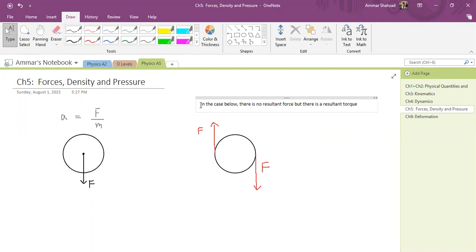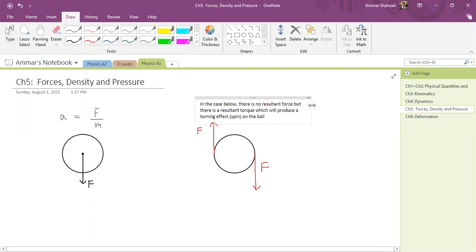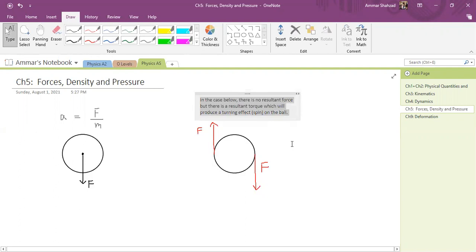This resultant torque will produce a turning effect, or you can say spin in simple words, on the ball. So as simple as that. There is no force, but there is this torque. We will discuss what torque is now.